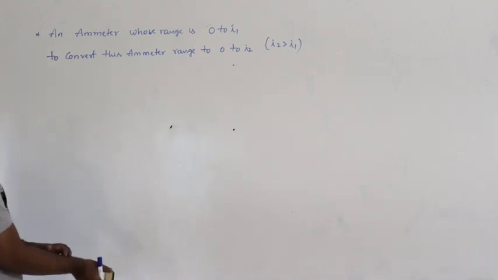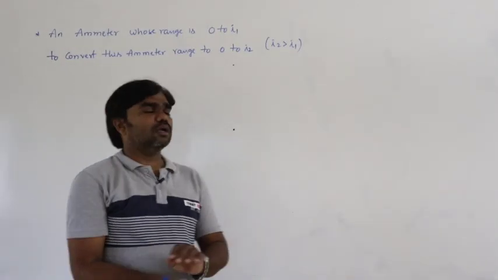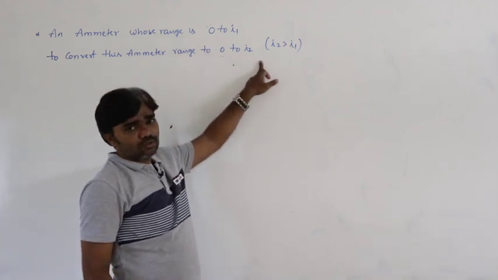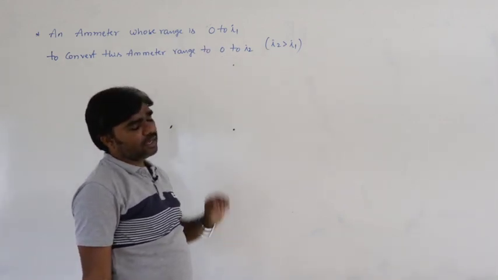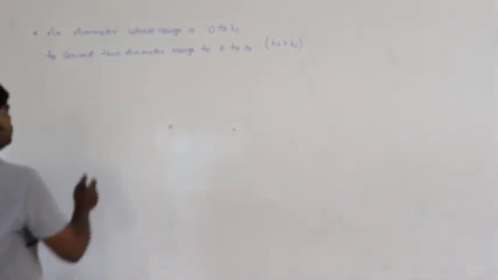So, an ammeter whose range is 0 to I1, to convert this range from 0 to I1 to 0 to I2, where I2 must be greater than I1, how much amount of shunt is to be connected?